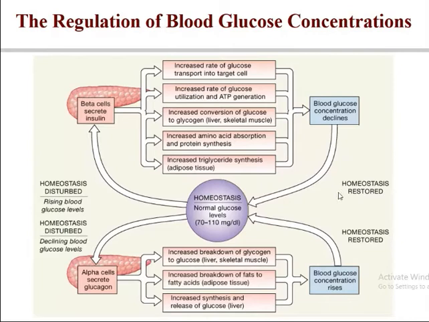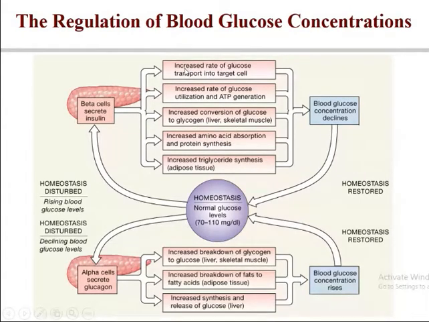So this is regulation of blood glucose concentration. There are a lot of things. Blood glucose normal level is 70 to 110 milligram per dl. There are beta cells of the pancreas and alpha cells of the pancreas. They are both the things that control blood glucose homeostasis. There are a lot of events occurring, so you can write this.